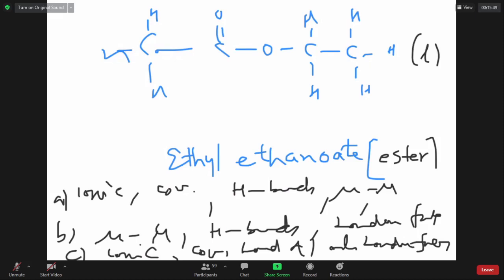Whenever any compound has hydrogen locked to fluorine or oxygen or nitrogen, then only the H plus delta is sufficiently charged so that it can give rise to hydrogen bonding. To have hydrogen bonding, the essential requirement is that the molecule should have a hydrogen locked either to fluorine, oxygen or nitrogen. If it is not there, then the H plus delta charge is not enough to be called a hydrogen bond.